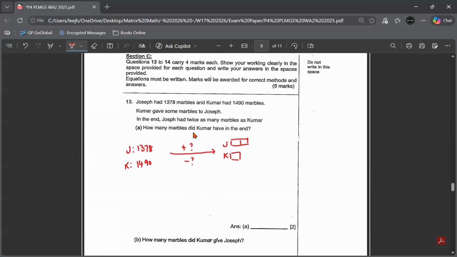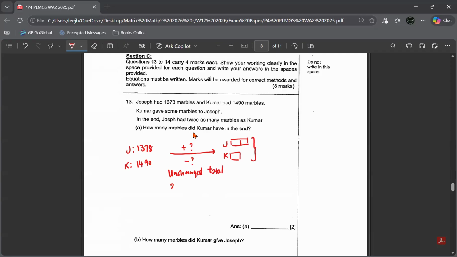You know that they're only redistributing the marbles among themselves. None of the marbles were missing, none were given away to other people. So the total remained unchanged. The total before is equivalent to the total after. So this is 3 units because 2 plus 1 is 3 units.